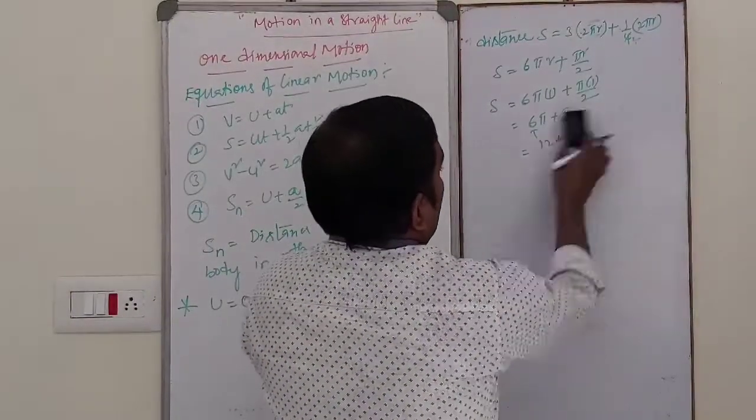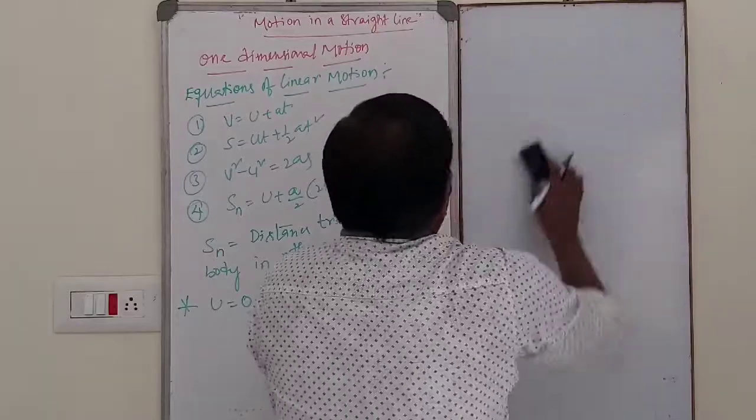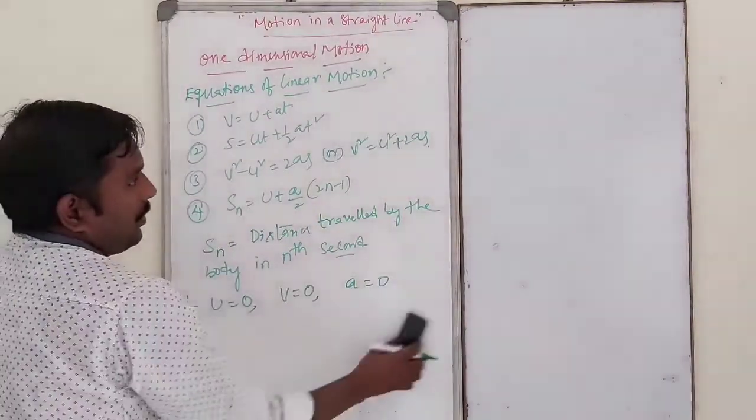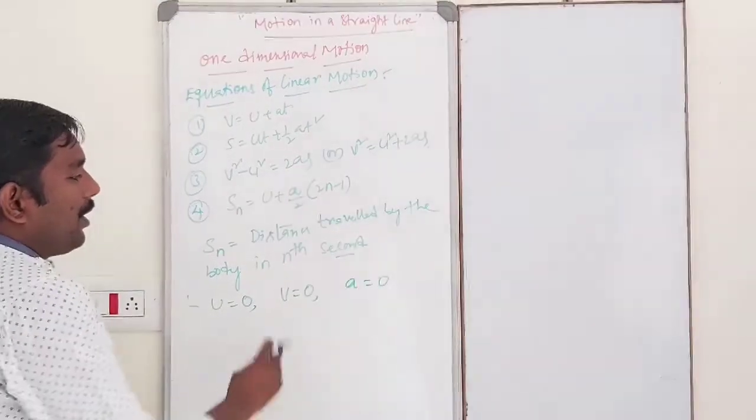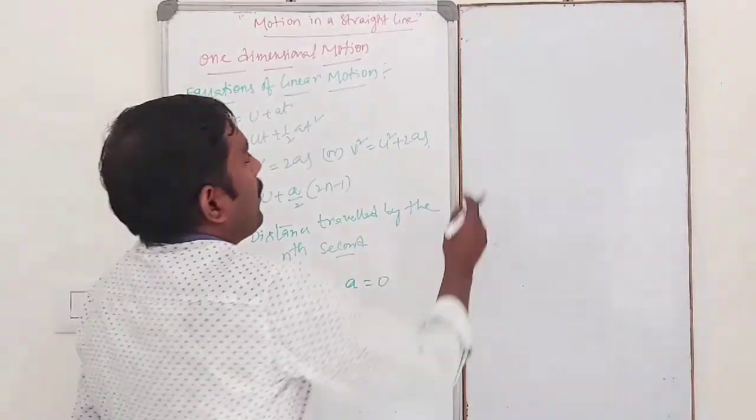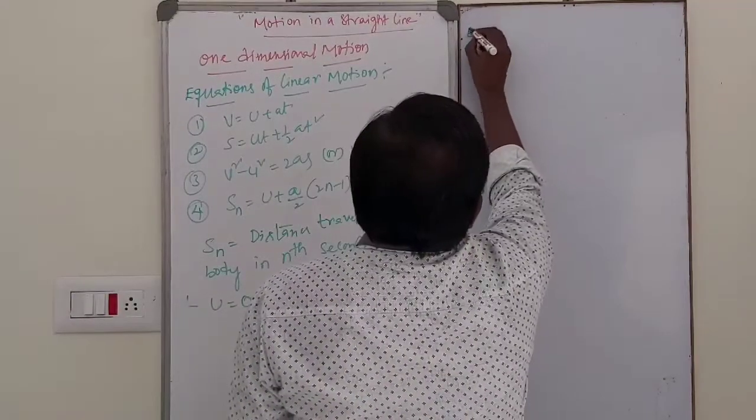Okay, so next one, a numerical problem about distance traveled by a body in the nth second.